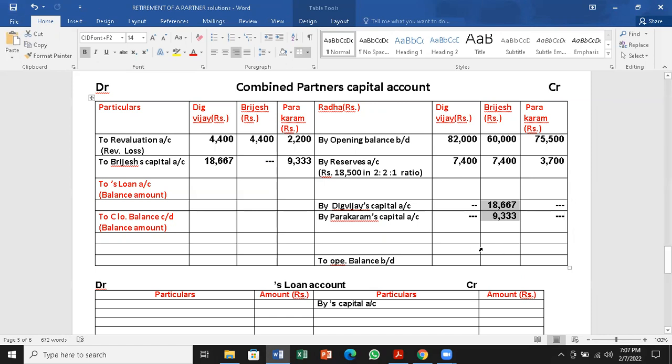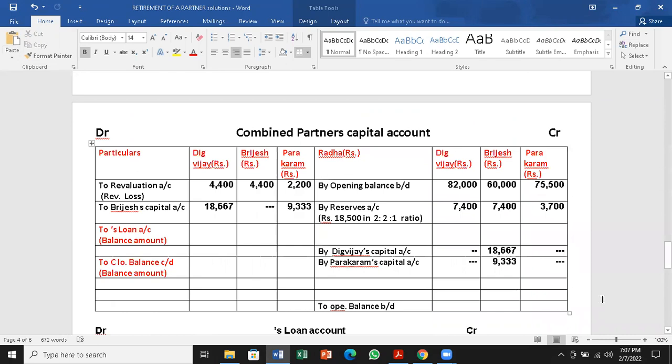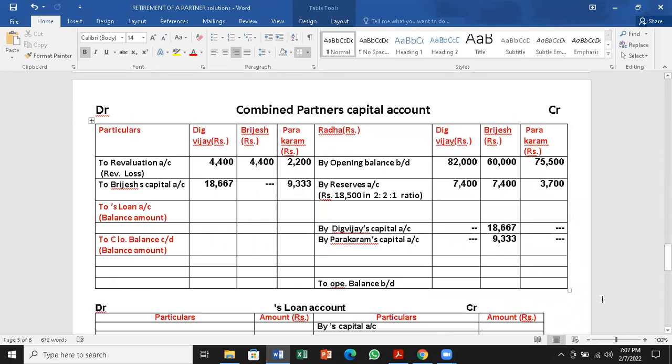As I told earlier, we have to always first close the retiring partner's account. If nothing is specified, the money is to be transferred from the partner's capital account to the partner's loan account. So the amount of Brijesh's credit is more, debit is less.